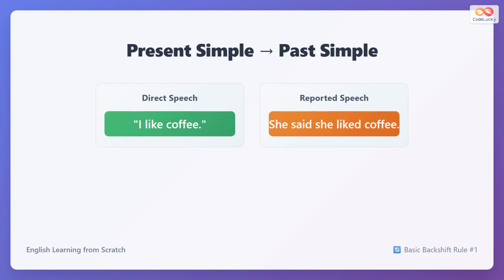Present simple changes to past simple. Someone says, "I like coffee." In reported speech, it becomes she said she liked coffee. Notice like changes to liked. The verb moves back one tense. This is the basic rule for all present tenses.